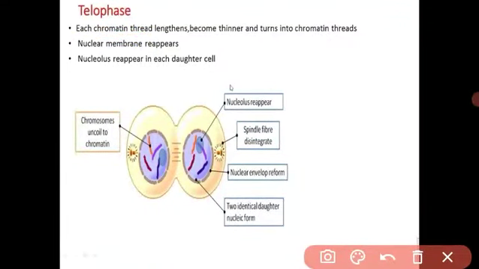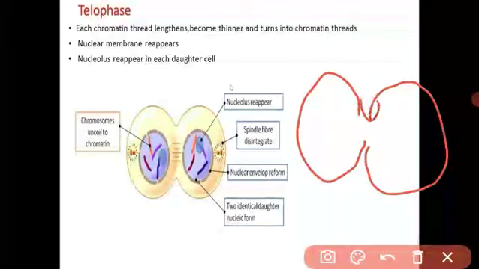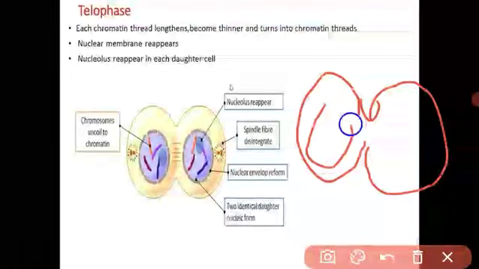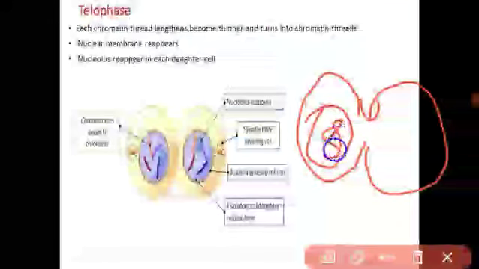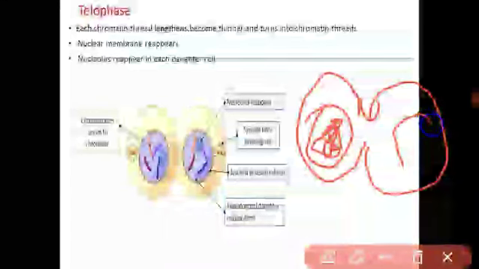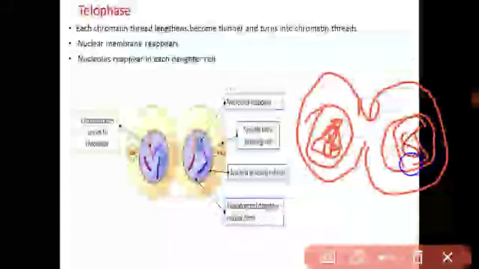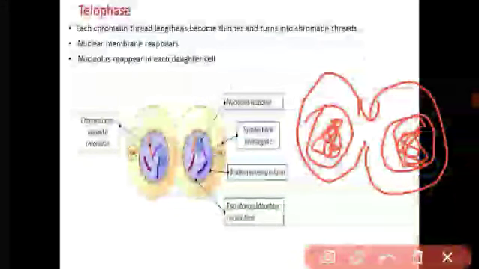Means, in the anaphase we have seen the chromosomes move apart from each other and reach the opposite poles. The spindle fibers become short. The furrow becomes deep, and again the chromosomes are converted into chromatin fibers. Means in the telophase, the nucleus is totally divided.